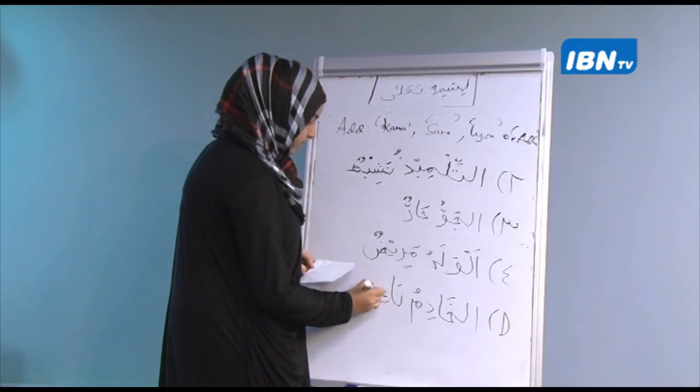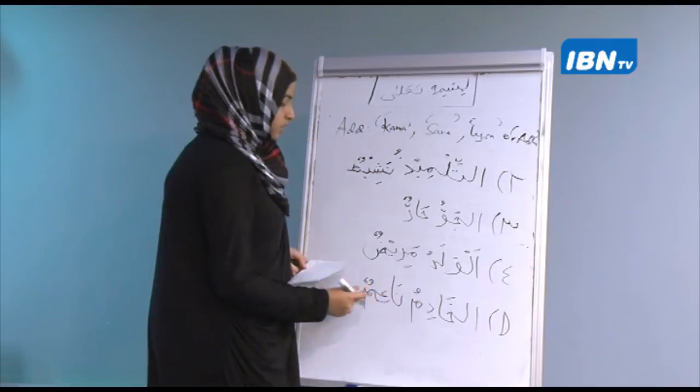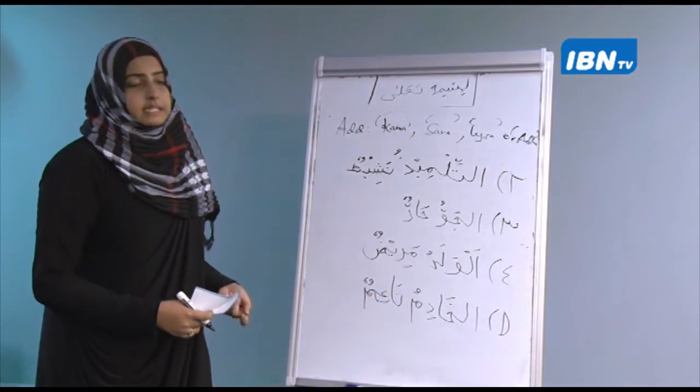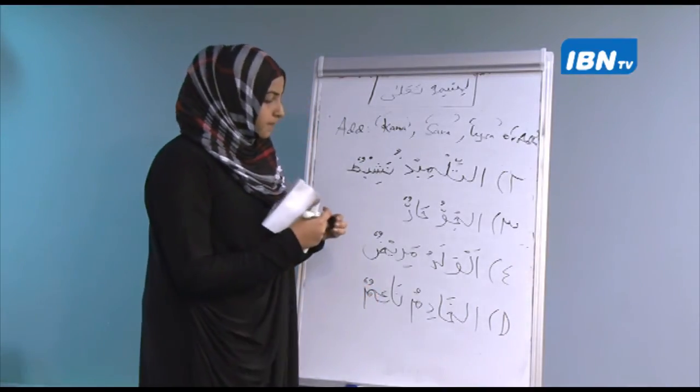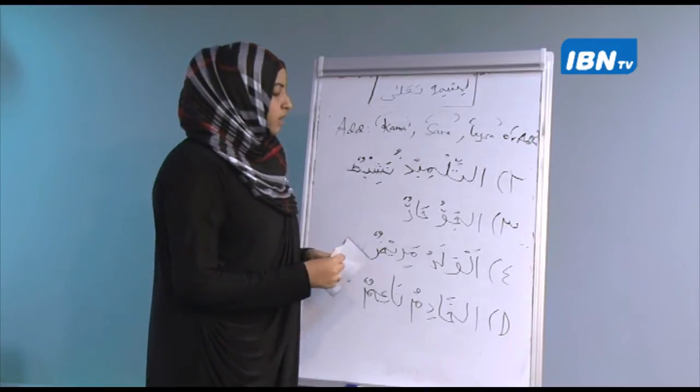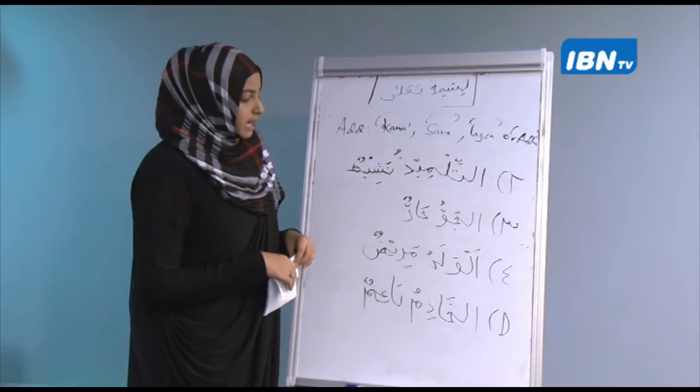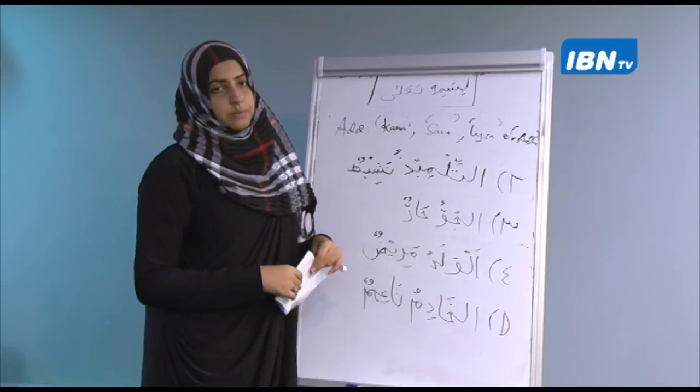So you obviously have an idea. Okay, so these are the sentences: at-tilmidhu nashitun, al-jawu harun, al-waladu maridun, and al-khadimu na'imun.